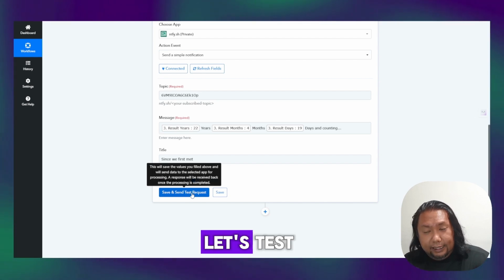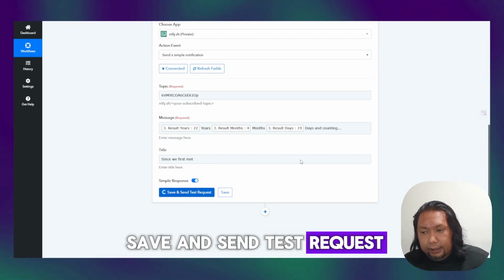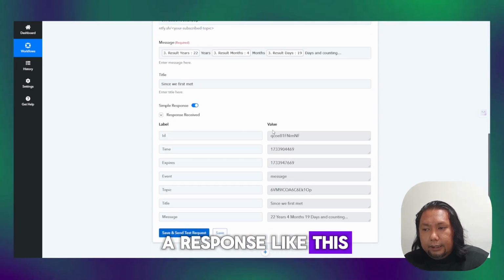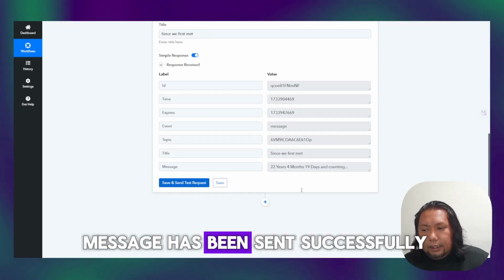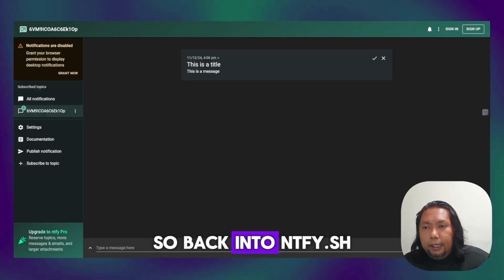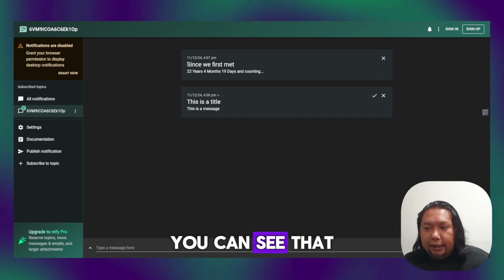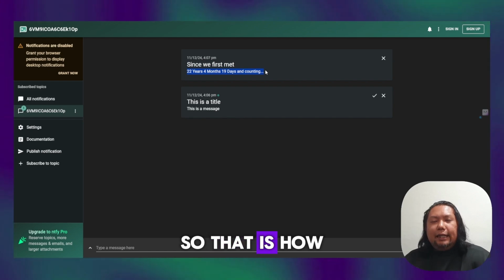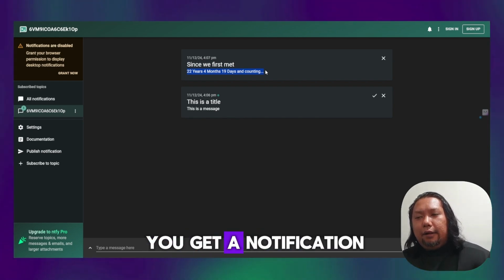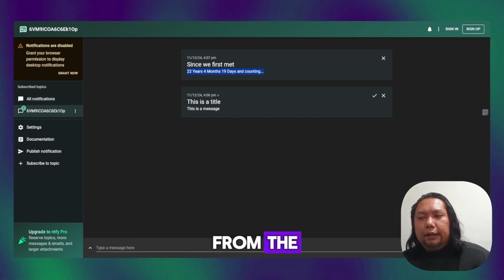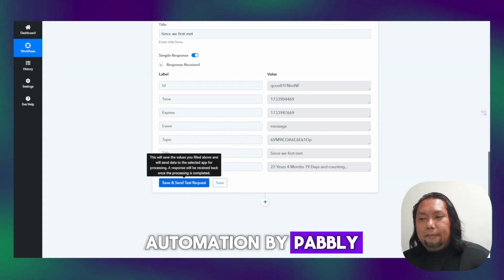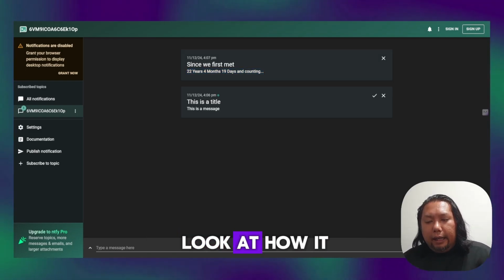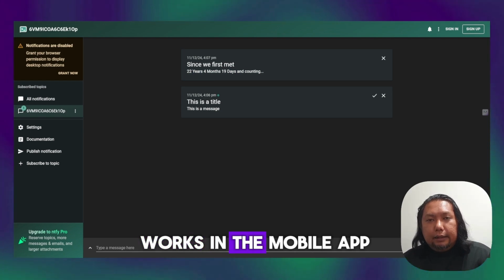Let's test. When you hit the save and send test request, you should be getting a response like this. So this means the message has been sent successfully. So back into notify.sh, you can see that this message is now here. So that is how you get a notification from the automation by Pabbly. This is how it looks like in the web. So let's take a look at how it works in the mobile app.